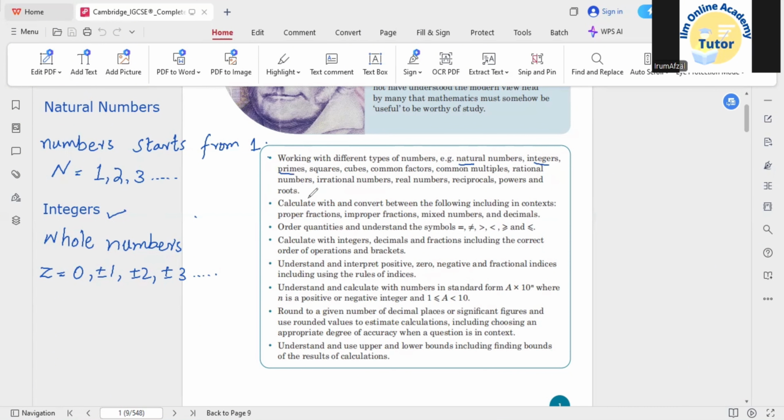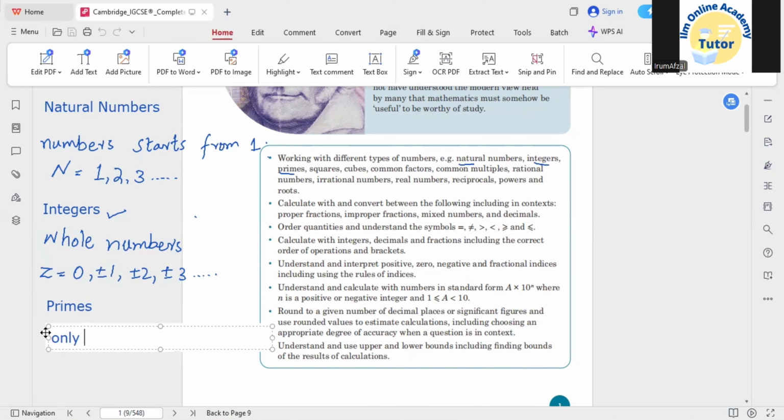Next, basically the concept of the primes. So what are prime numbers? Prime numbers are those that only have two factors. One is the factor 1 and one is the number itself. So they are basically called the prime numbers. I'm just shortly telling you what the types of numbers are.